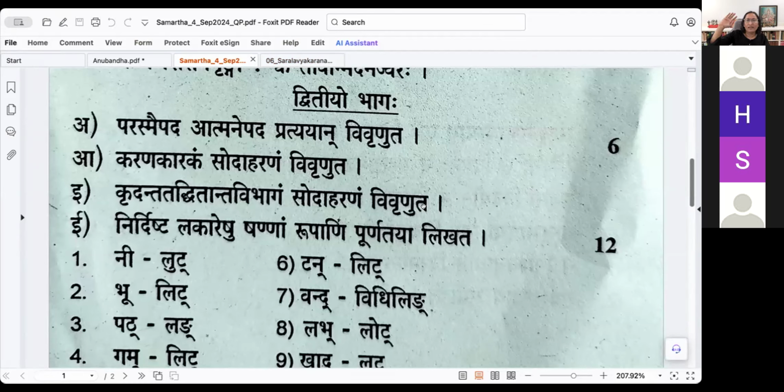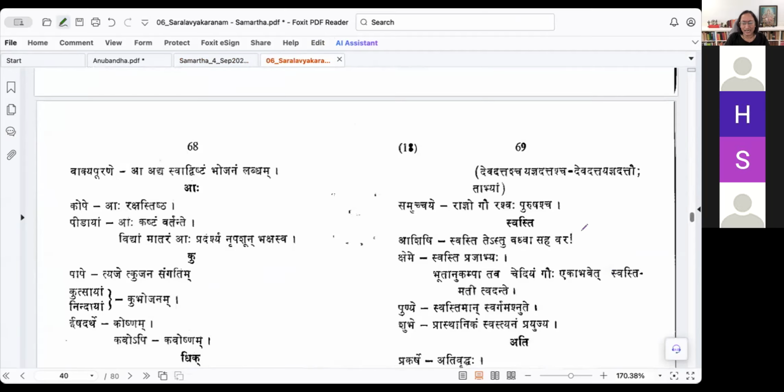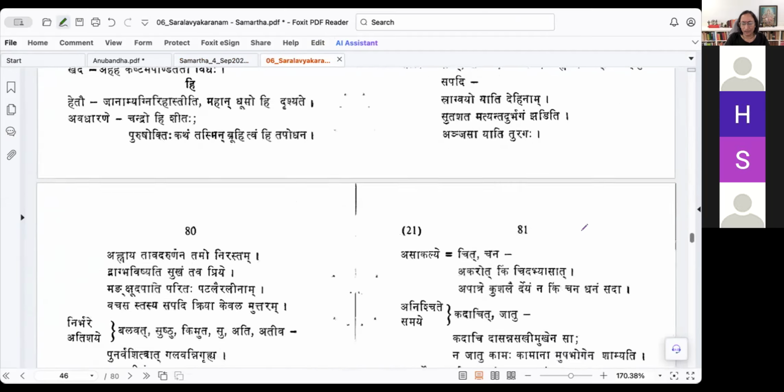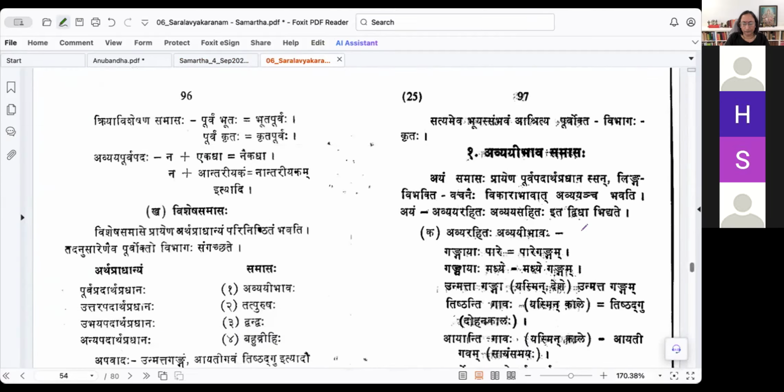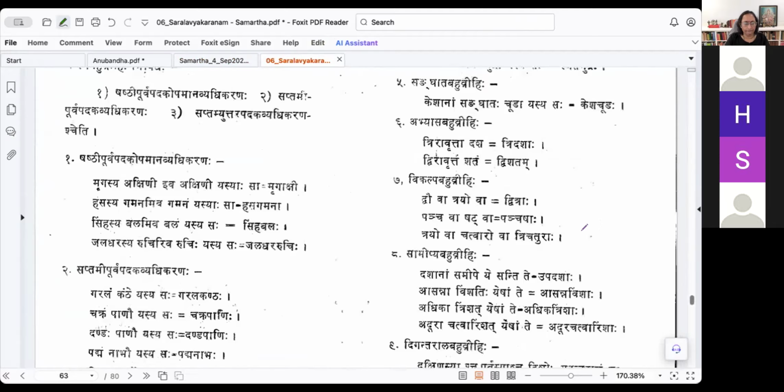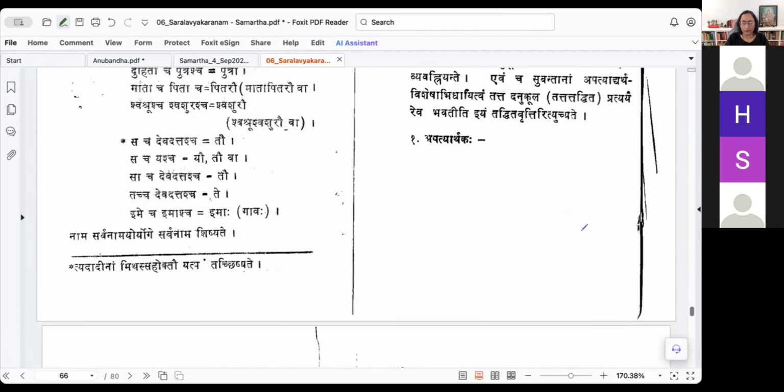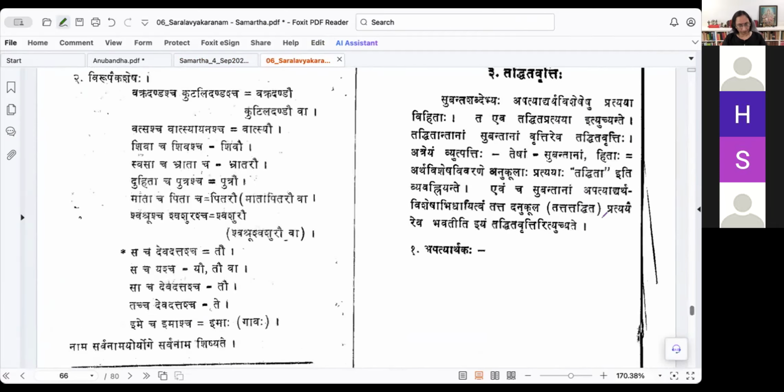Kridanta taddhitanta vibhagam sodaharanam vivrunuta. There are some 50, 100, 200 examples. You don't need to go through all that. Just write the first section that you see. In taddhita and kridantam, kridanta is only two categories, so we can explain it. Taddhita is like, we can just give some examples like apatyartaka, bhavartaka. Whichever you remember, you can give 3-4 examples depending on the number of pages you can fill.